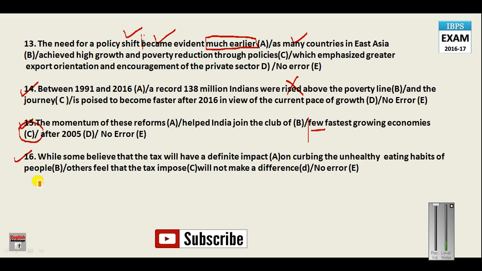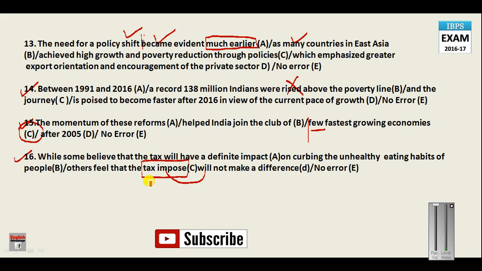In this sentence, I think we are talking about the fat tax that has been imposed by the Kerala government recently, just to curb the unhealthy eating habits of the people, and to curb the problem of obesity that is very prevalent nowadays among people. So while some believe that the tax will have a definite impact on curbing the unhealthy eating habits of people, others feel that the tax imposition will not make a difference. Before this "will," here you must write the noun form.